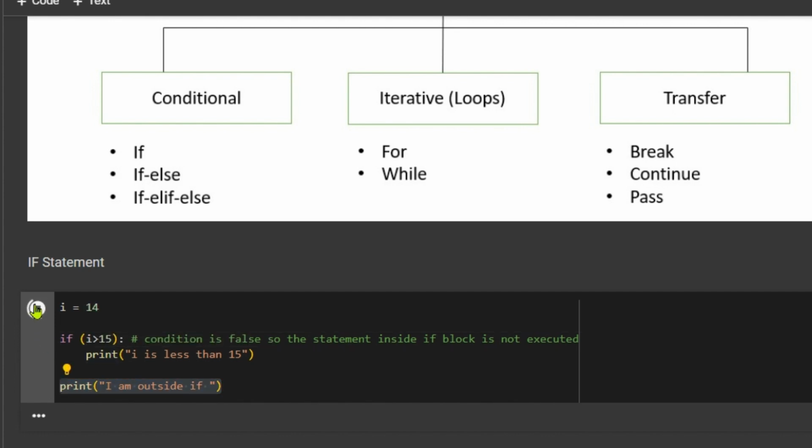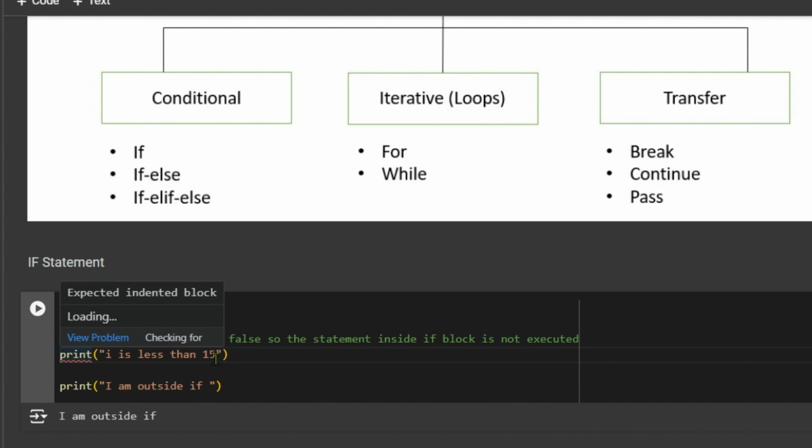If I run this, you'll see that the condition became false, so it did not go inside the if block. Inside the if, the indentation is different. If you keep the same indentation, it will give you an error, because then there would be nothing inside it. Any statements in the if will be called the if block. If you want to write anything inside something and indicate the structure, you will write it using indentation.